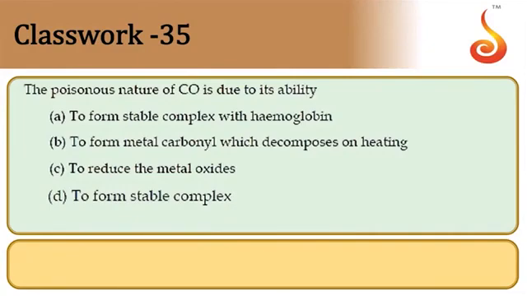Then, the poisonous nature of CO is due to the fact that it forms a very stable complex with hemoglobin, which is called carboxyhemoglobin. Because of this, the hemoglobin loses its oxygen carrying capacity. So the reason is that it forms a stable complex, carboxyhemoglobin. Answer is option A.